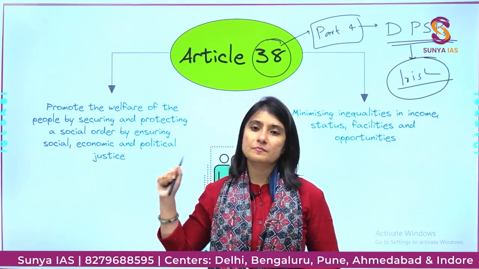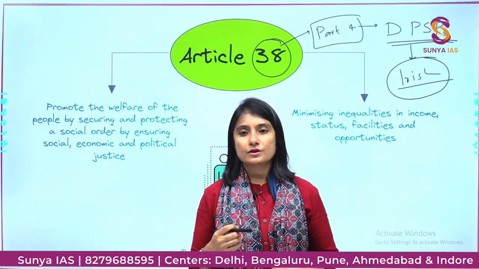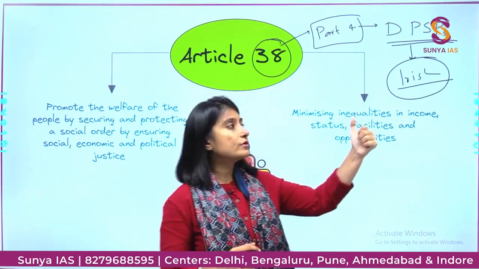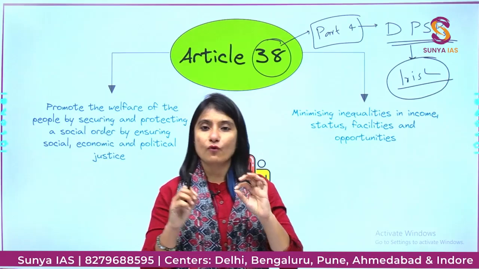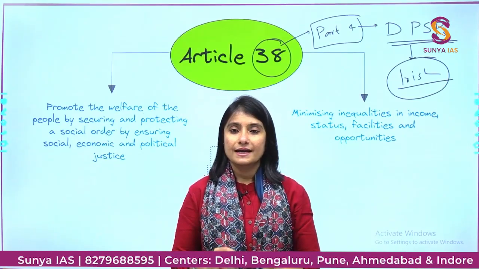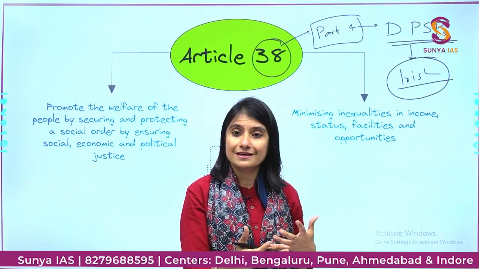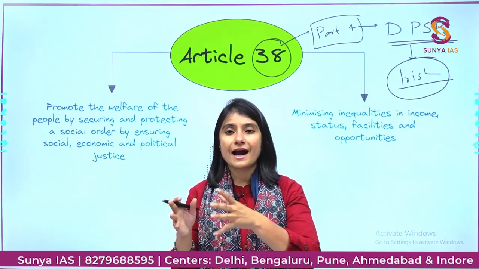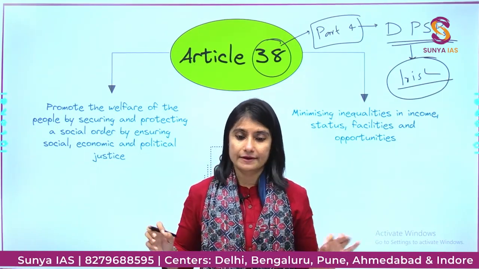So this is a part which is ensuring justice to the people residing in India. Now Part 4, the DPSPs are not justiciable, but they are pivotal whenever any law is formulated, or whenever the Supreme Court is looking at the validity of any law made.